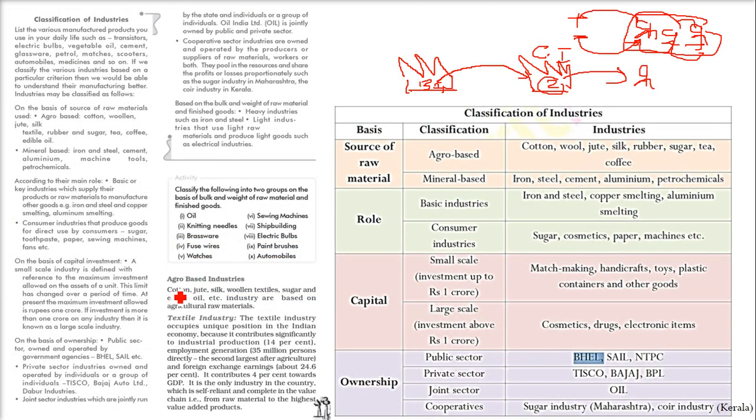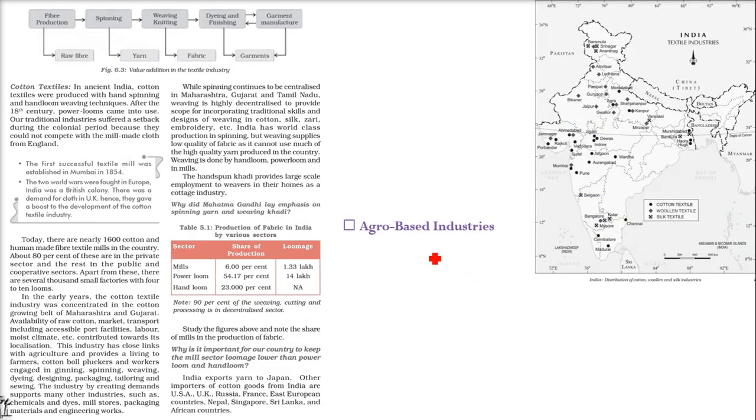So agriculture means we just talked about cotton, jute, silk, woolen textiles, sugar, edible oil. These are all based on the agriculture industry, so coming from agriculture basically. So the first thing is the textile industry. In this, the textile industry becomes very important.